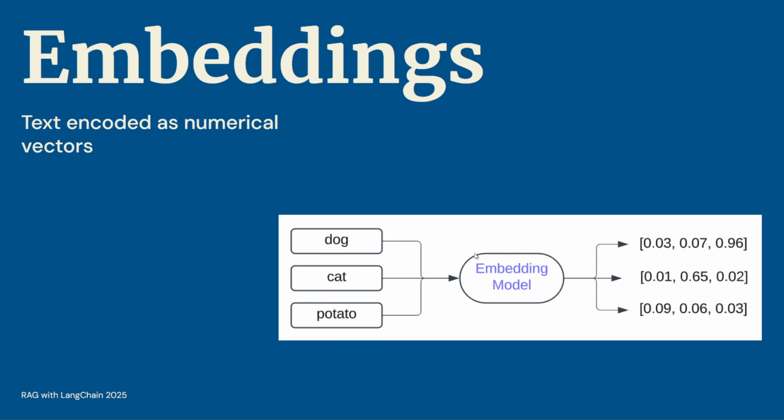So no matter the length of the text that you feed into the embedding model, it will always spit out a vector of the same length, otherwise known as the number of dimensions. For this example here, this embedding model will spit out embeddings where the number of dimensions is 3. Realistically, the embedding models that we'll use in the real world will be much larger. They're not going to be 3, they're going to be like hundreds of dimensions or even thousands.